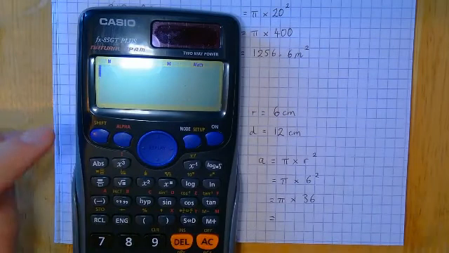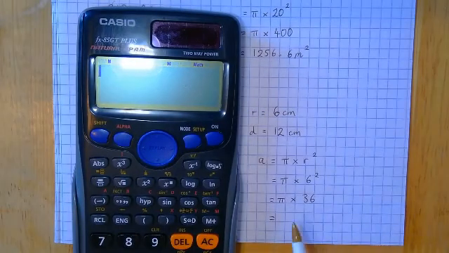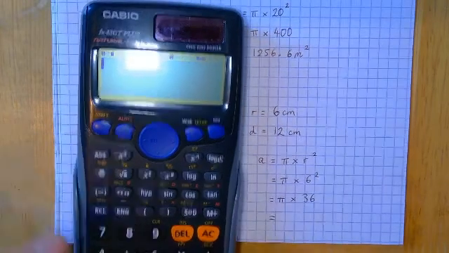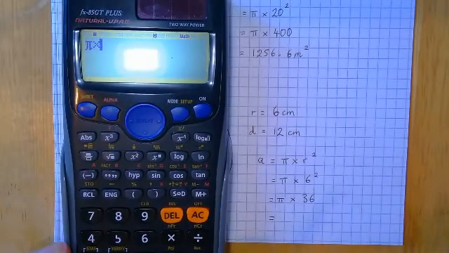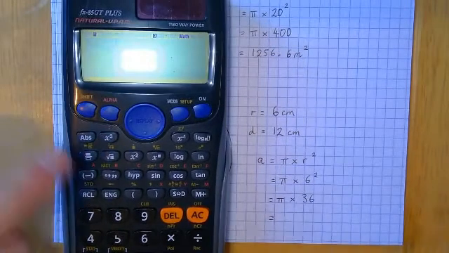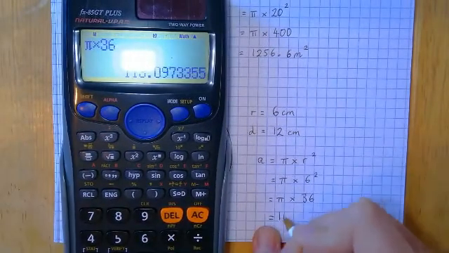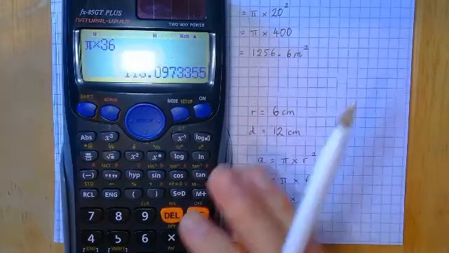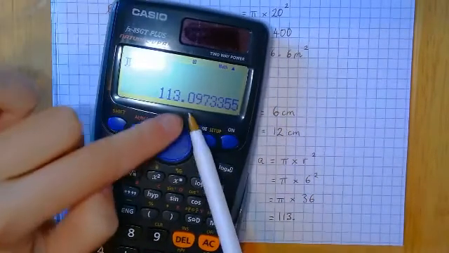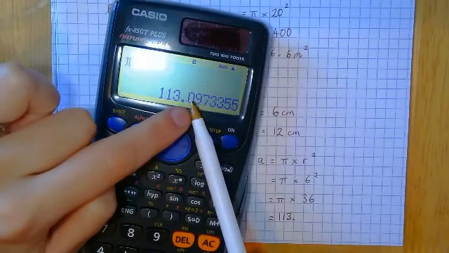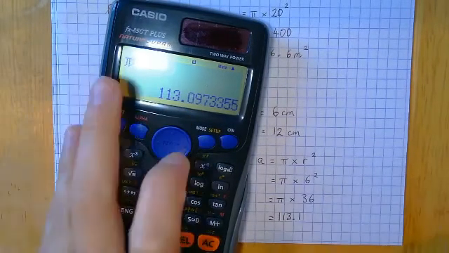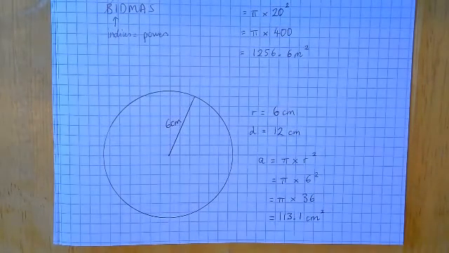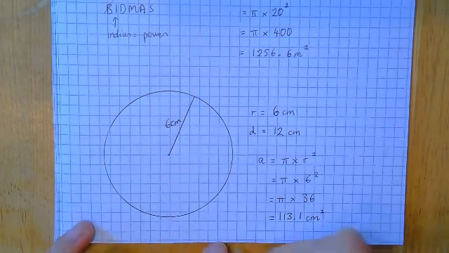So then I type in pi times 36. Remember, if you don't have a scientific calculator, you're typing in 3.14 times 36. But we're going to press shift times 10, so we've got a pi times 36. Press the button. So I've got 113 point, and then look, I've got a 0. I've got a 0. Look at its neighbour, it's a 9, so that tells me that I need to round that 0 up. So that will become a 1, and then what's my unit? I'm in centimetres, and it's an area, so squared.